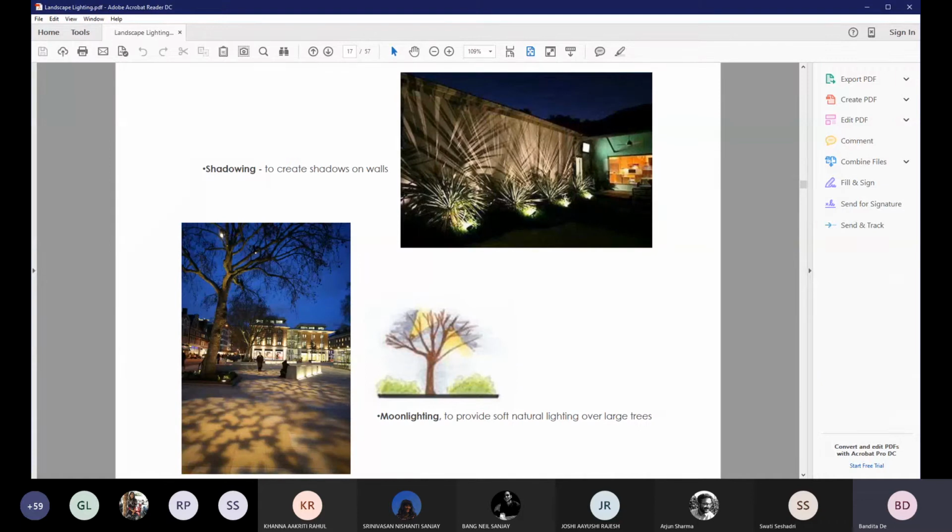Shadowing is another technique where you place a light in front of the object and it'll have a flat surface behind on which it can cast a shadow. Moonlighting is a technique to create an ambience where you fix lights on trees or higher vertical elements which try to replicate the same effect that a moon does in the evening or night for us.